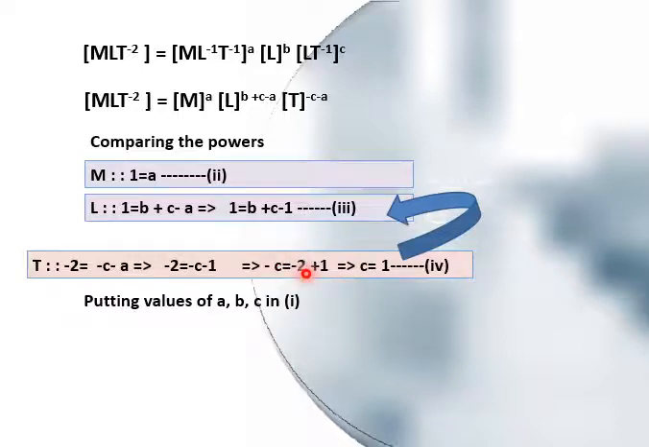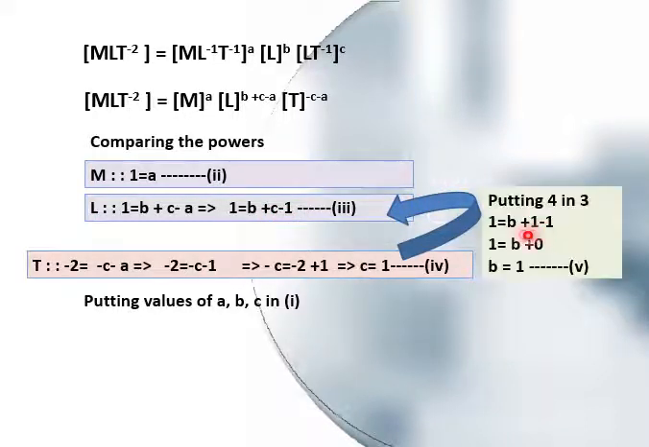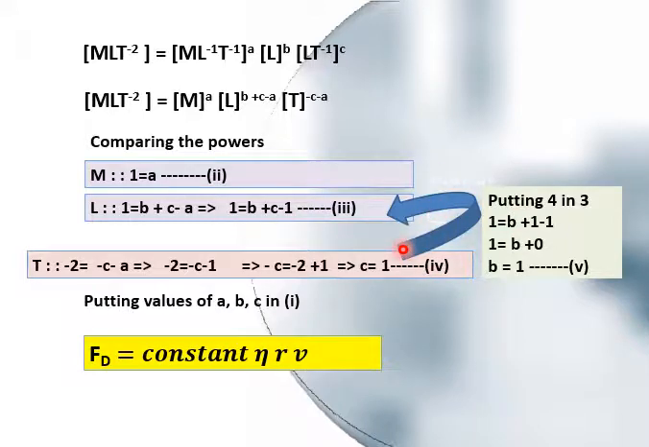So putting the value of c equals 1 in equation number 3 over here. I am solving it in this bracket on this side. So it is 1 equals b plus 1 minus 1. This is equal to 0. So b is equal to 1. So basically a, b and c all have the value of 1. By putting in equation number 1, we are left with constant times eta r v.